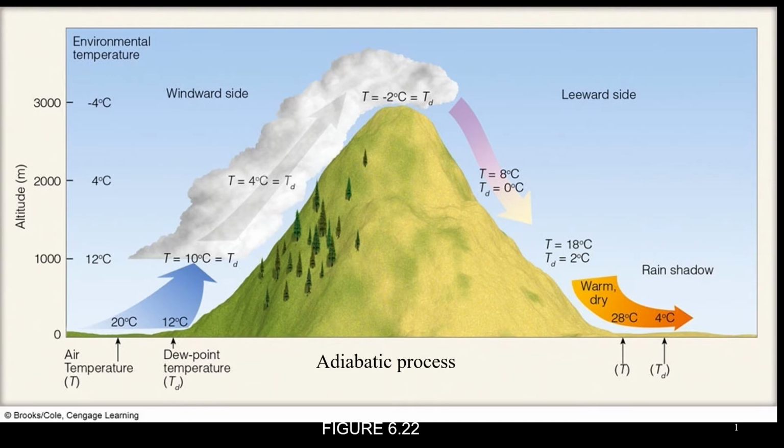Because of the heat added during condensation, it offsets some of the cooling due to expansion, and the air no longer cools at the dry adiabatic rate, but at a little bit less rate. This situation is called the moist adiabatic rate.